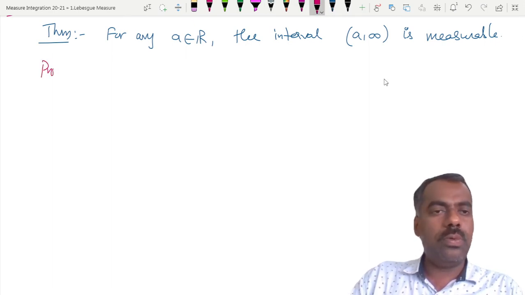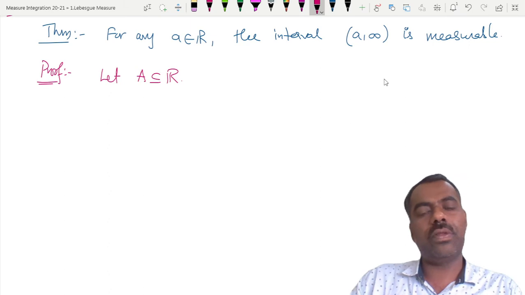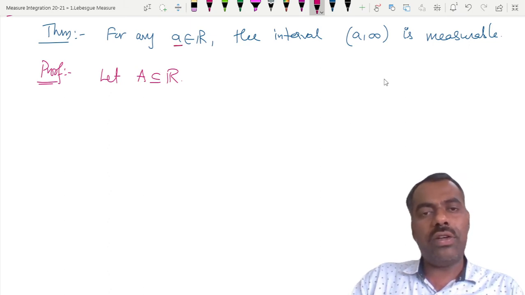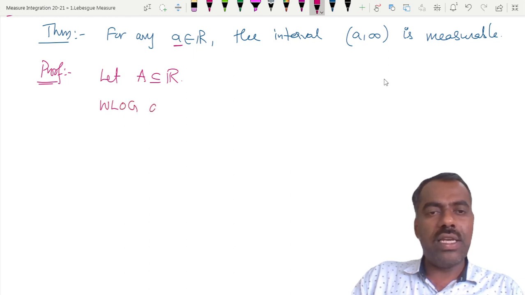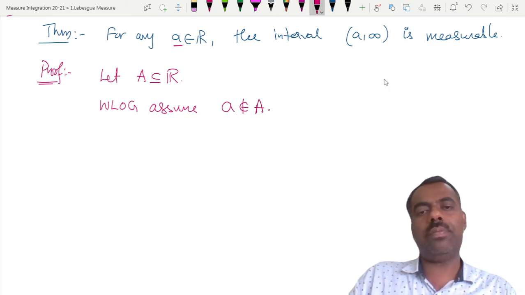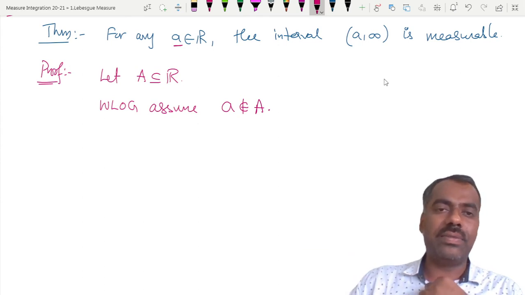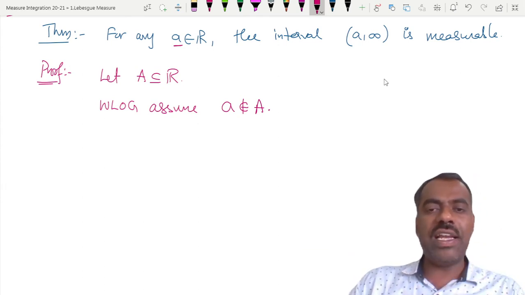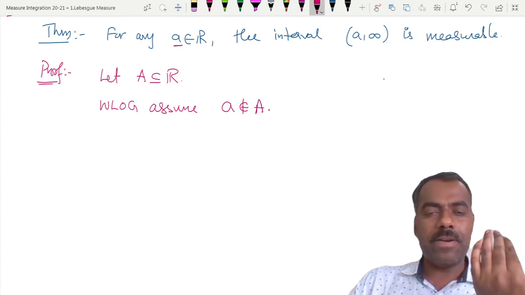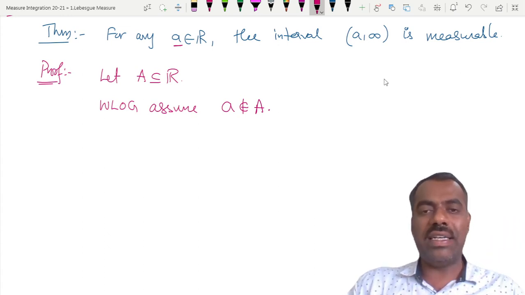So proof. Let A be a subset of R. Now this small a, what we are taking here, we'll assume that, without loss of generality, a is not in this set A. That means A does not contain this given a, because if at all a is there, then remove that element from that set.